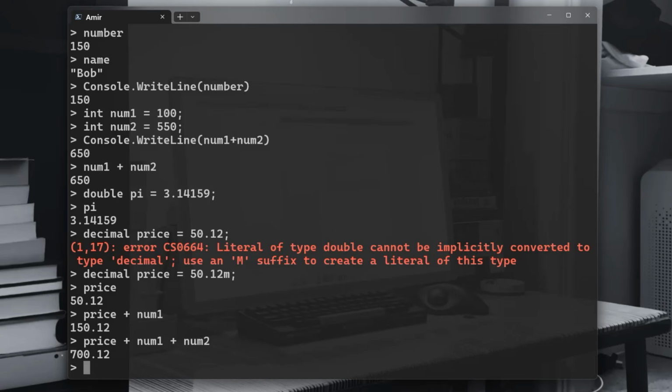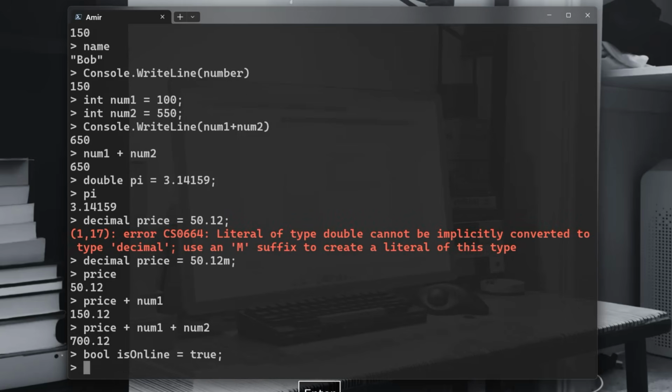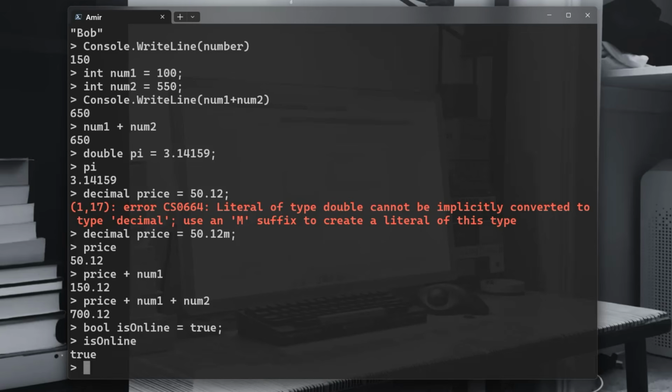So these are the data types that we have so far: int, double, string, and decimal. We also have Boolean values, of course, for true or false. To declare a Boolean value, you type bool, like so, and let's say isOnline, and we can say here true. Boolean is used for conditions, if you want to create flags for checks, validation, permissions, stuff like this.